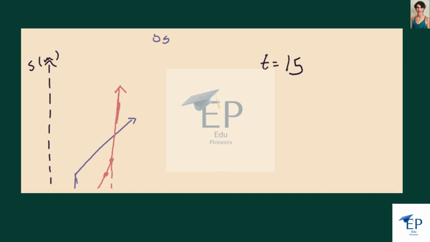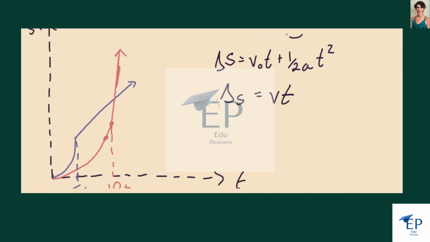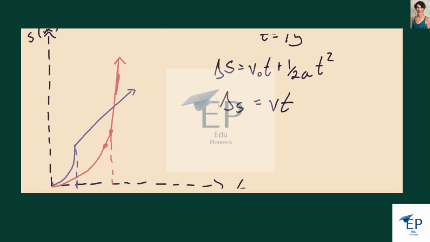So what we can do for this is we can use the equation that the change in distance is going to be the initial velocity times time plus 1/2 of the acceleration times t squared for a constant acceleration. And then after that, the change in distance is just going to be the velocity times the time. So we can add those up then to get the total distance changed for both of them.